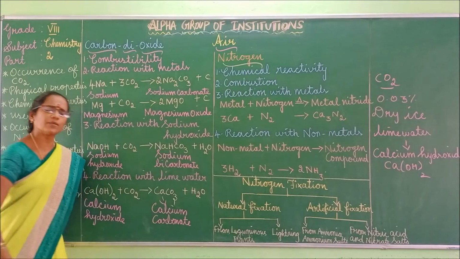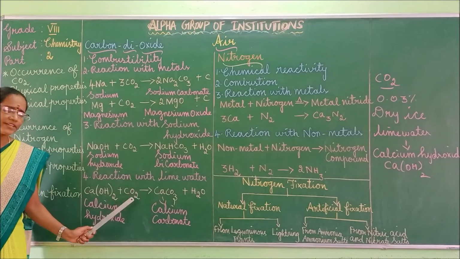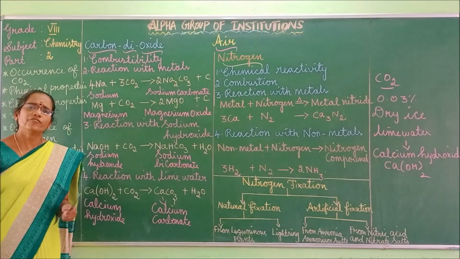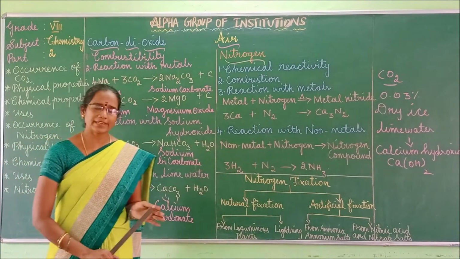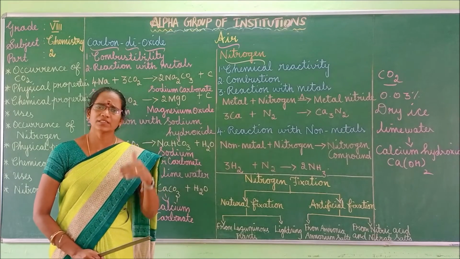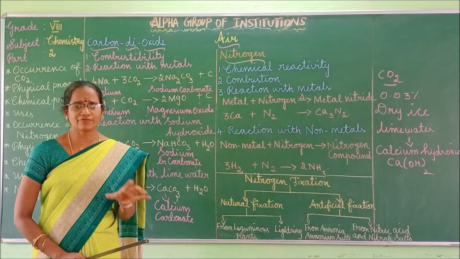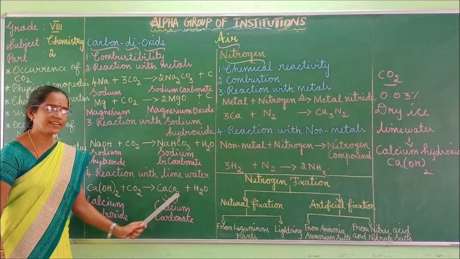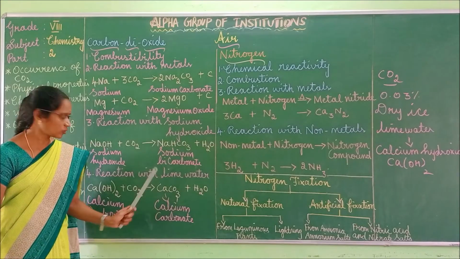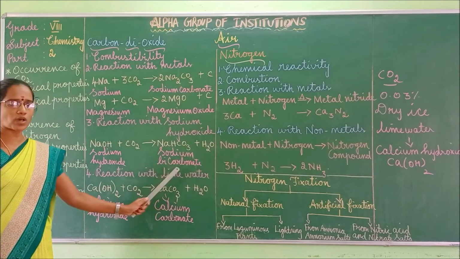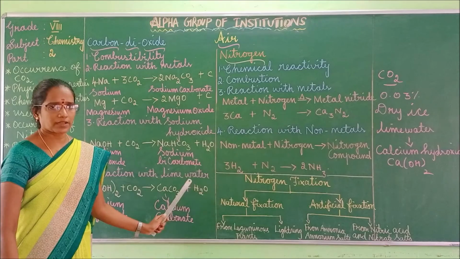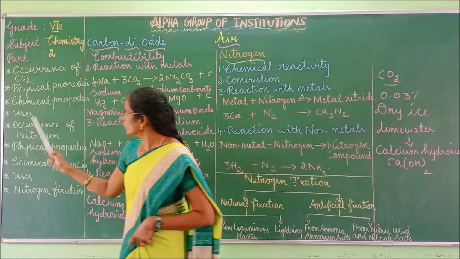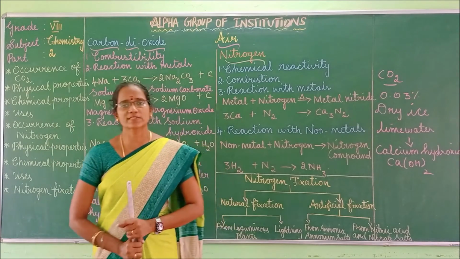Suppose an excess amount of carbon dioxide is passed through lime water: first it turns milky white. Further, the milky whiteness disappears after some time. This is mainly due to calcium hydrogen carbonate. So these are the reactions with lime water. Lime water means what? Calcium hydroxide. Got it, children? Right. Next we can move to uses of carbon dioxide.